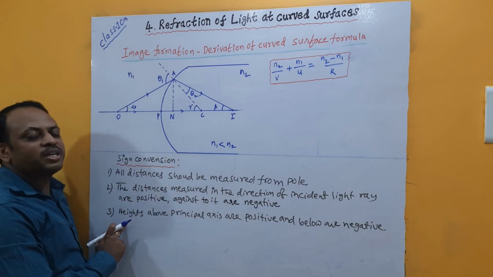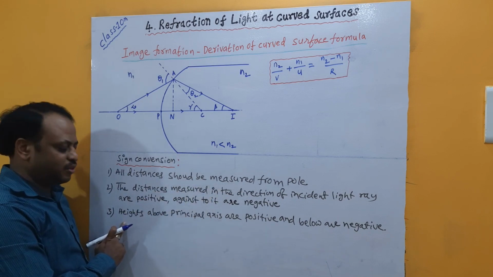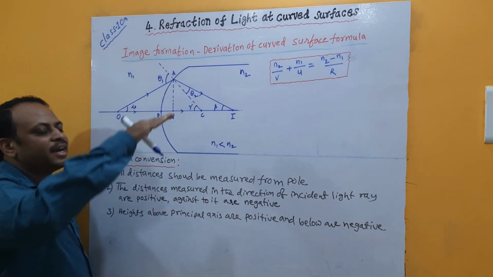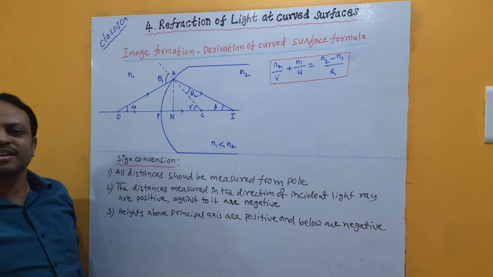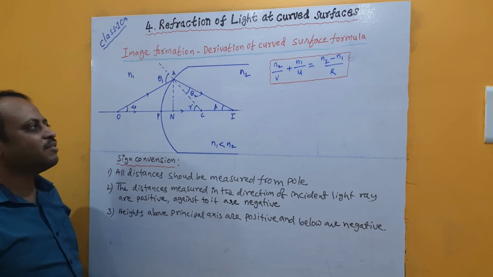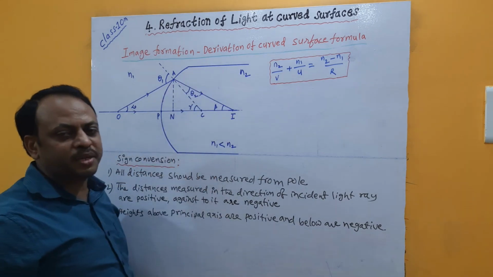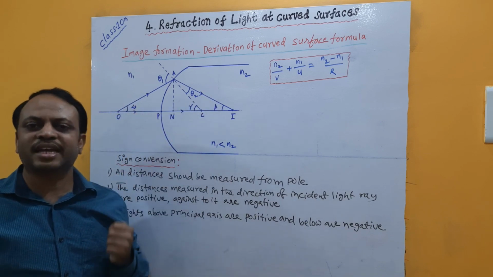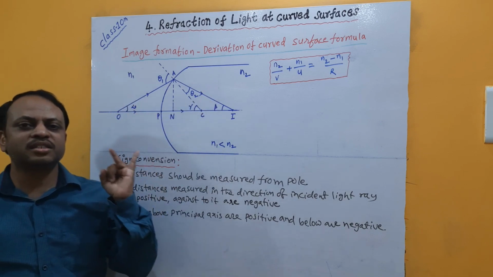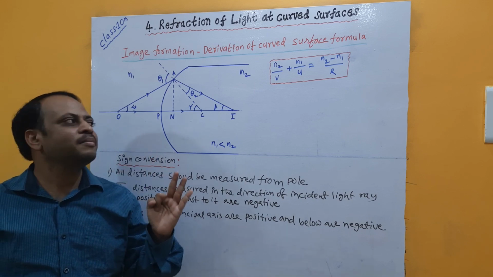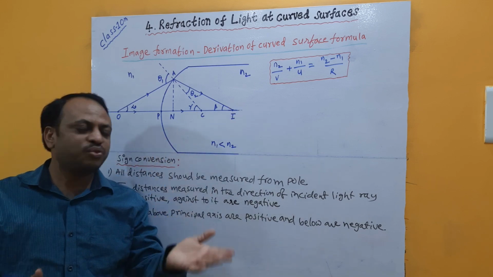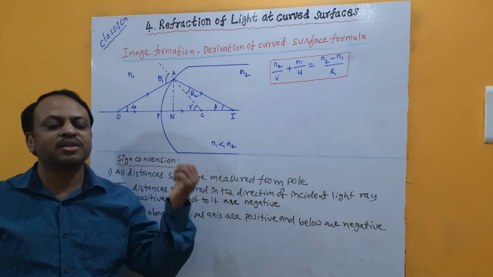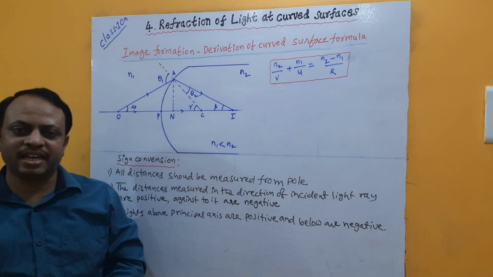The next, if you want to measure height of object or height of image, then heights above the principal axis are taken as positive and heights measured below the principal axis are taken as negative. Now according to sign convention, how should these values be used? Remember, refractive index is a constant that won't have any sign convention. Only object distance or image distance or radius of curvature, along with focal length and height of object or height of image, for these only we have to apply sign convention.